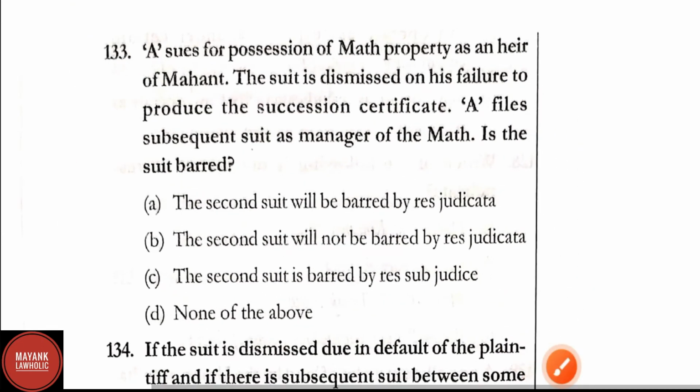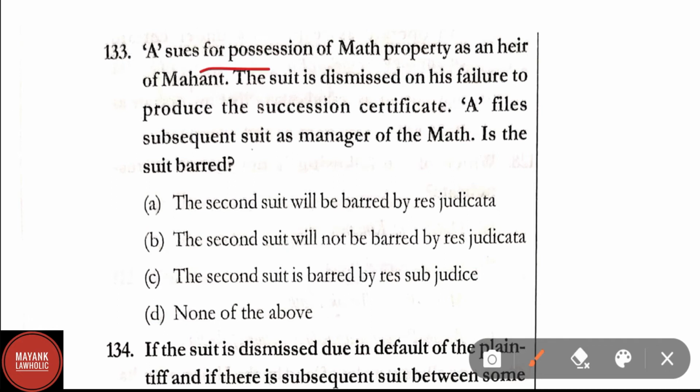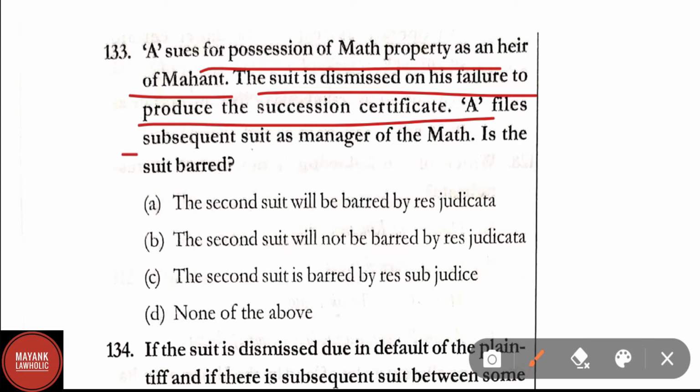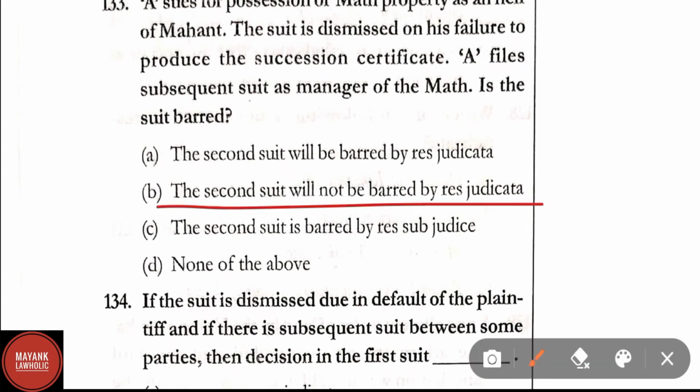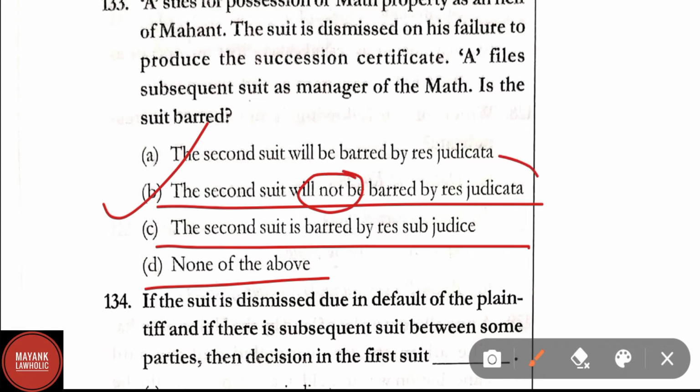Question number 133. A sues for the possession of Mutt property as an heir of Mahant. The suit is dismissed on its failure to produce a succession certificate. A files subsequent suit as manager of the Mutt. Is the suit barred? Option A, the second suit will be barred by res judicata. Option B, the second suit will not be barred by res judicata. Option C, the second suit is barred by res sub judice. And option D, none of the above. Here correct answer is option B, that is, the second suit will not be barred by res judicata.